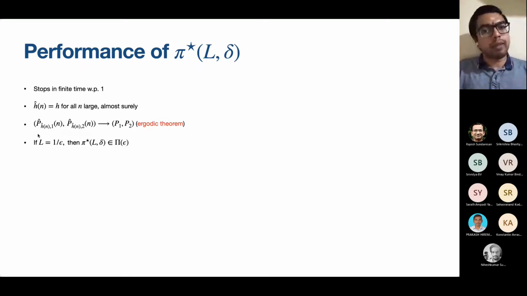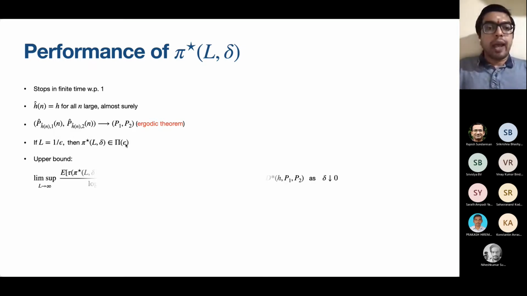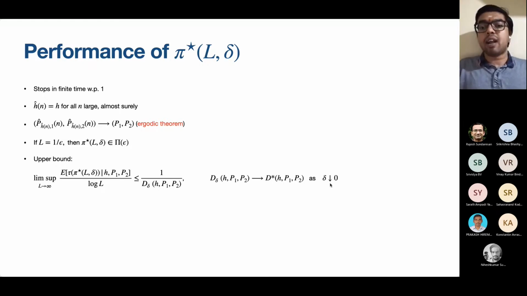If we set L equal to 1 over epsilon, we are guaranteed to be epsilon tolerable. The upper bound of the policy is something called D delta. It is not D star, but D delta converges to D star as delta goes to 0. In other words, we can come arbitrarily close to the lower bound by setting the parameter delta.